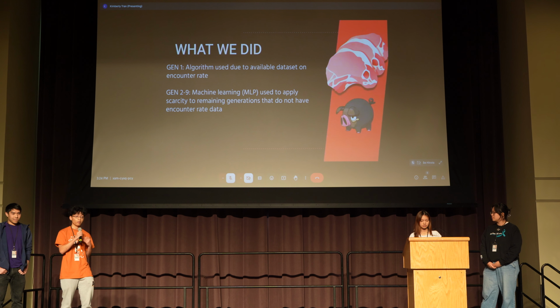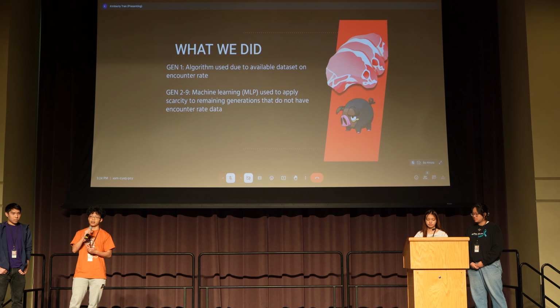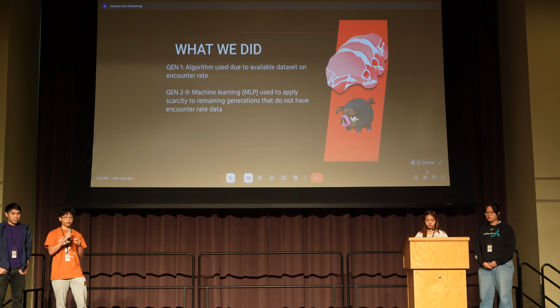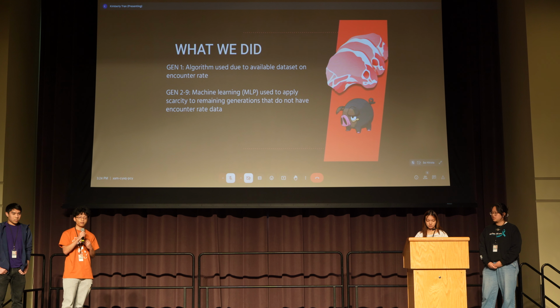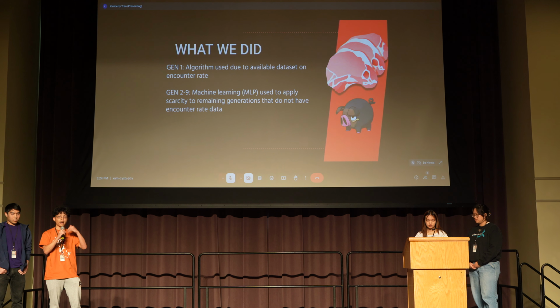However, we did encounter a problem along the way. Some data sets available in the first generation were no longer available in the other. And with every passing generation, new features were added and some features were removed. In order to accommodate for this, we developed a machine learning model using MLP architecture that could handle losing a few features or adding a few features by having neutral weights in each category.